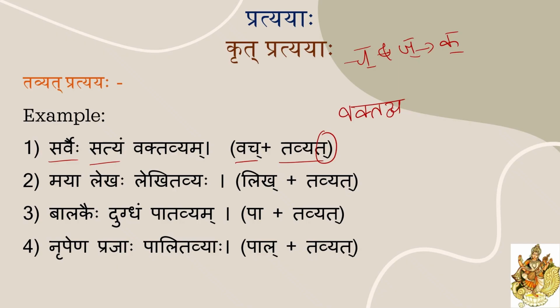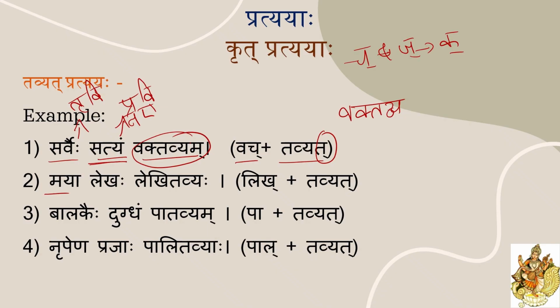And how to use this in a sentence? Here this is karmavachyam, sarvaihi is kartrupadam. This is in trutiya vibhakti. And satyam is pradhama vibhakti. This is karmapadam. So the usage of the tavyat pratyaya word depends on the karmapadam. So here satyam is napunskaling ekvachan. So here we need to use vaktavyam. Satyam vaktavyam. The formation is the same, looking the same.